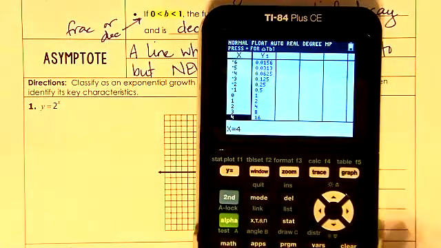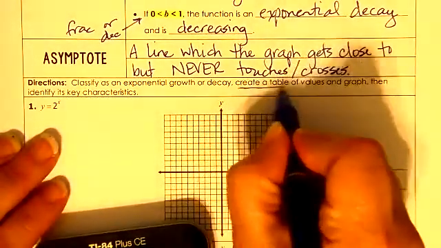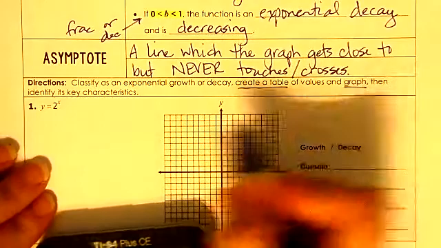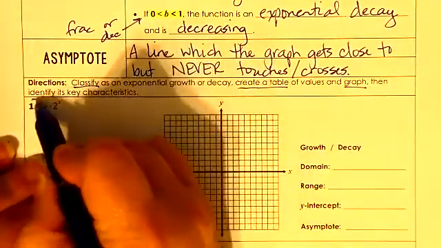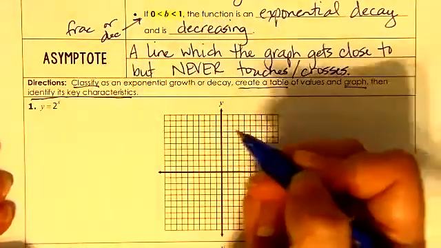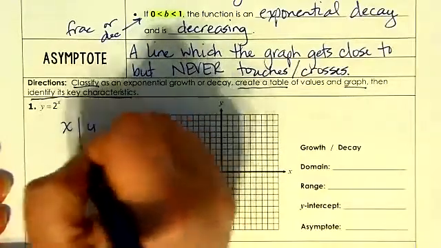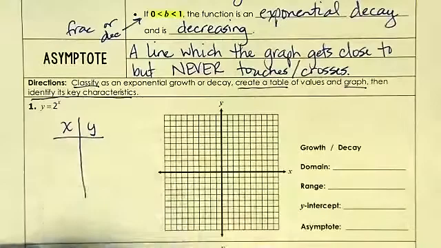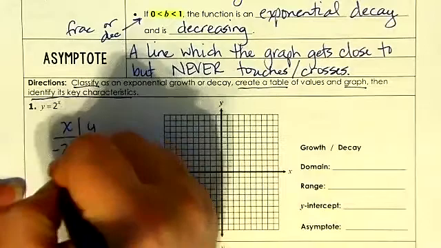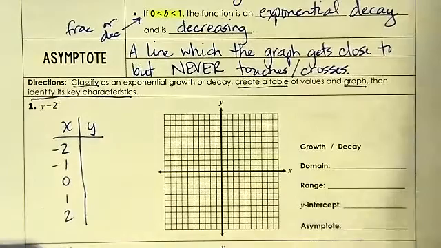So, according to our directions, it says to classify as an exponential growth or decay, create a table, graph, and then identify its key characteristics. For the table of values, we're going to use -2, -1, 0, 1, and 2. Those are going to be the x values that we always use because we get to pick whatever x values we want and then plug them in.